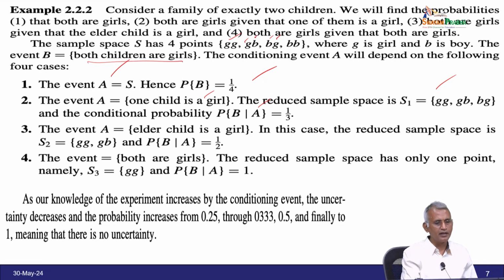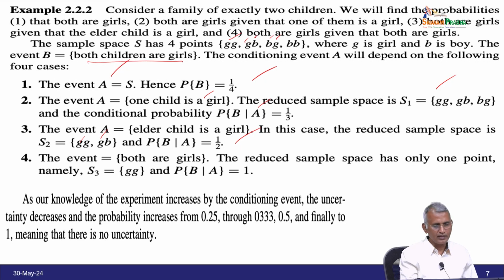Next example: event A is that the elder child is a girl. In this case, what is the reduced sample space? The elder child is a girl means only GG and GB will come. Therefore, there are 2 possibilities in total, and the favorable outcome is 1, therefore P of B given A is 1 by 2. I hope all of you understand how we can do all these things conditionally.